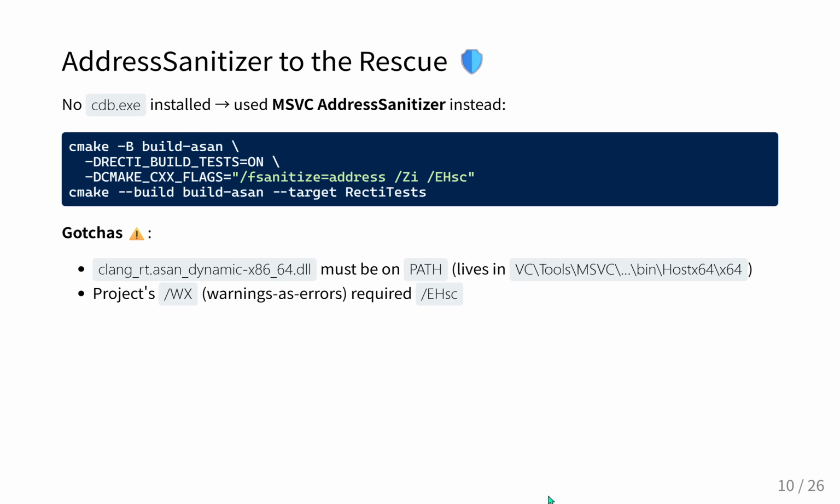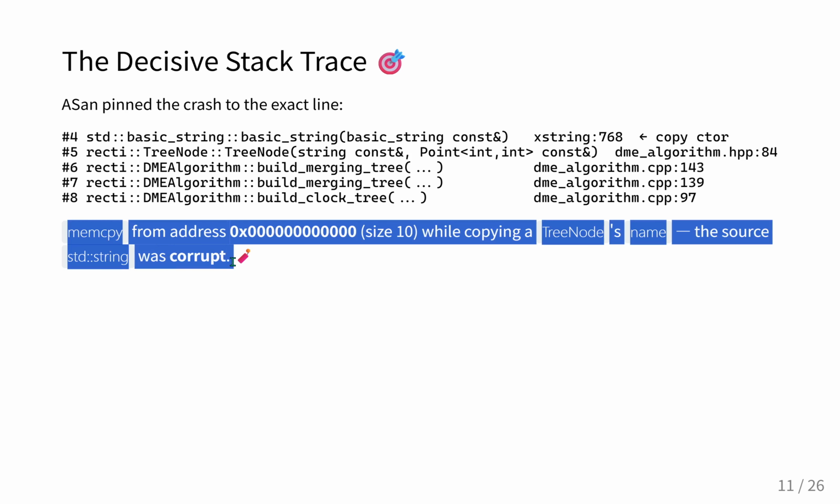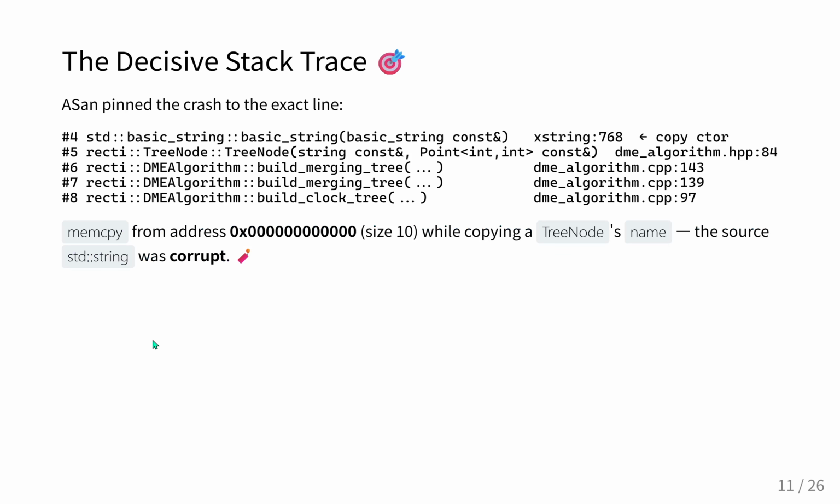But the effort pays off, right? The moment ASAN is hooked up, it catches the memory violation in real time. It flags a memcpy, a memory copy operation, attempting to read exactly 10 bytes of data from memory address 0x000000000000. It's trying to read from a null pointer. And it isolates exactly where this is happening. The program is trying to copy data to create a name string for a tree node object. The source of that data is a standard C++ std::string object. But that string is fundamentally corrupt.